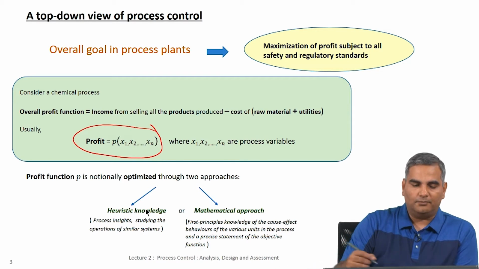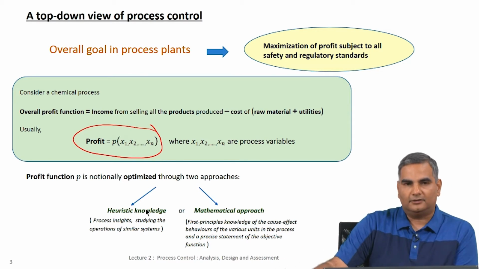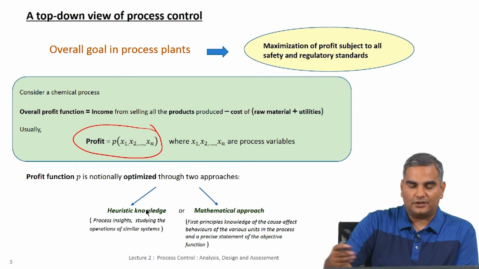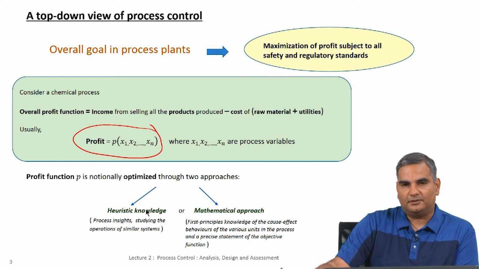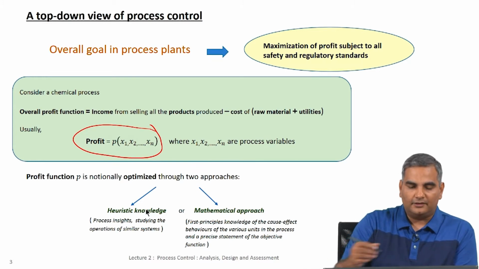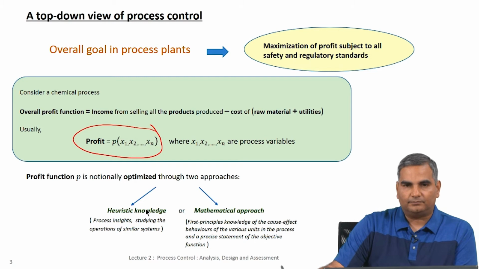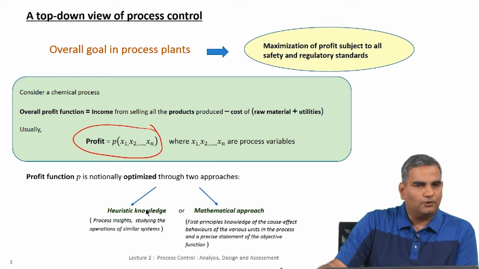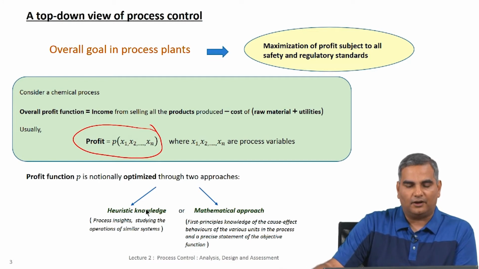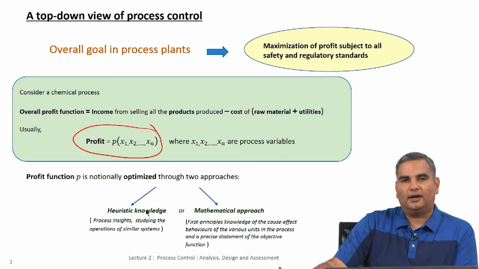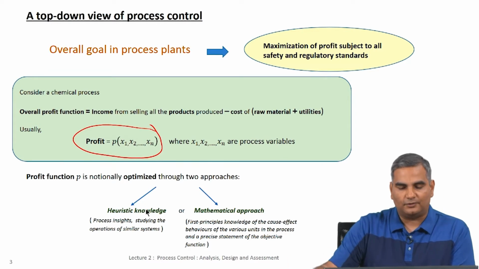One is to actually mathematically formulate this profit function as a function of several process variables, and then say if these process variables were to take certain values, then this profit function is maximized. However, because most processes are rather complex and the first principles modeling of the processes themselves become very complex, usually this is not how people identify the values for these process variables.